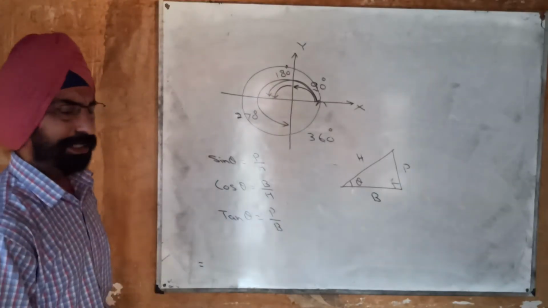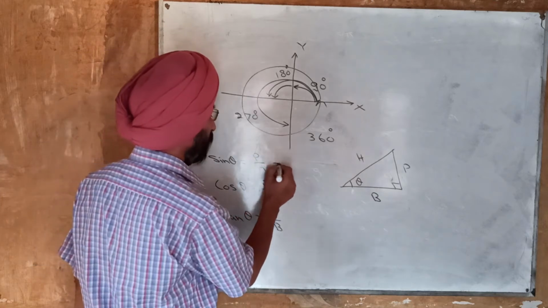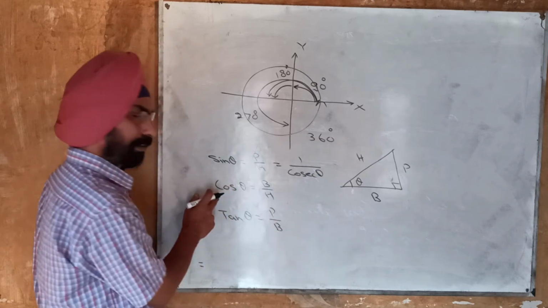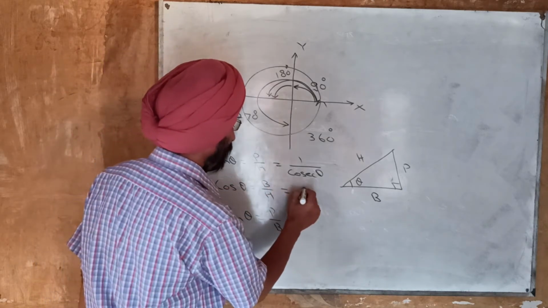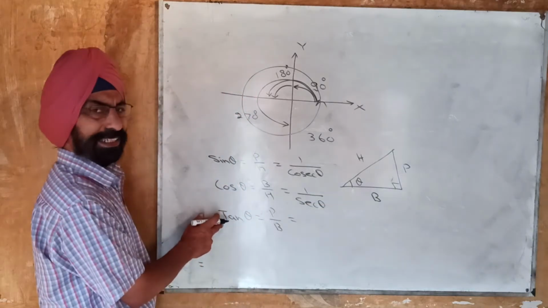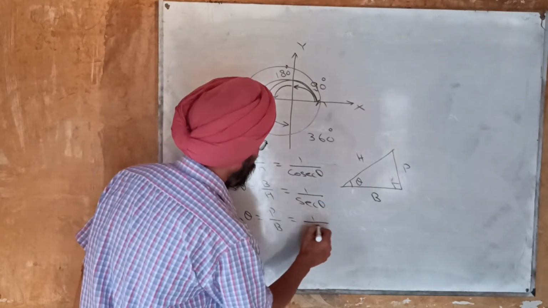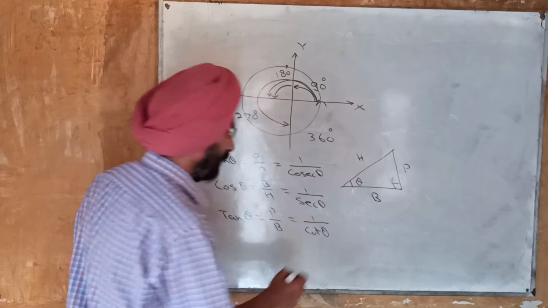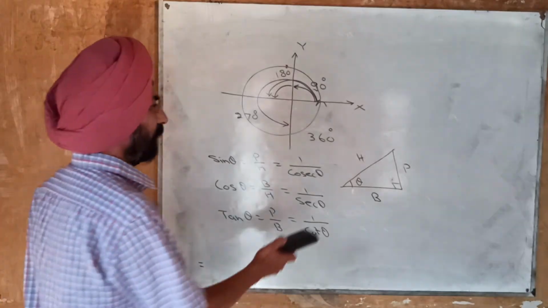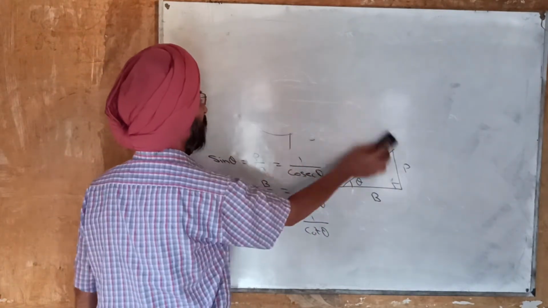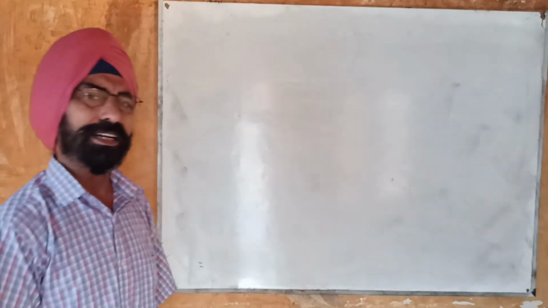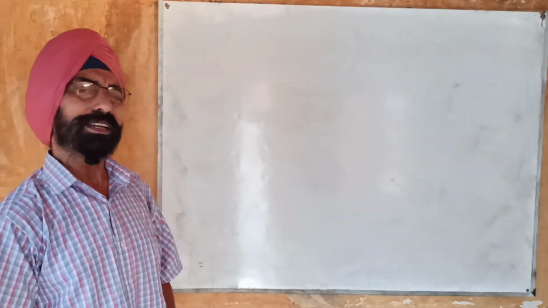And their reciprocals. The reciprocal of sine theta is cosecant theta, so we can write 1 upon cosecant theta here. The reciprocal of cos is secant theta, so we can write 1 upon secant theta here. And the reciprocal of tan theta is cot theta, so we can write it equal to 1 upon cot theta here. Now we'll talk of these angles in the quadrants. These are the 4 quadrants, and now we'll consider where these trigonometric functions will assume positive values and where negative.